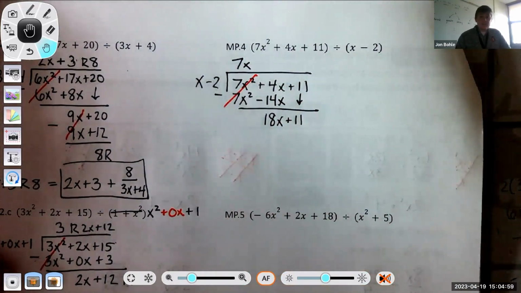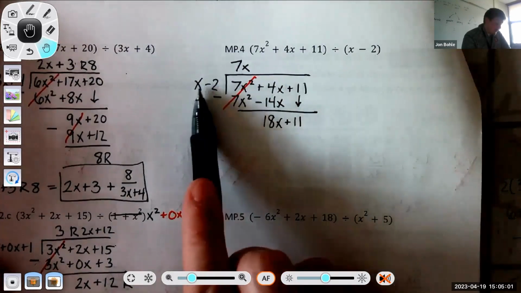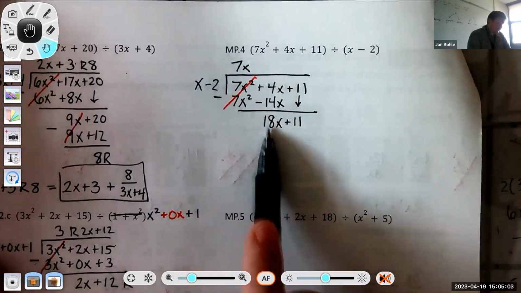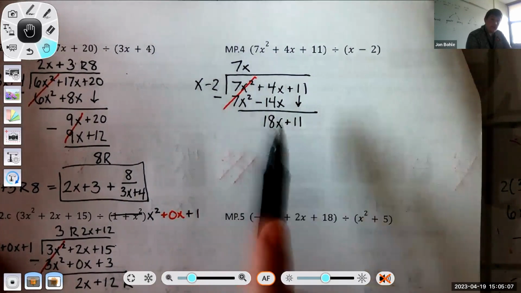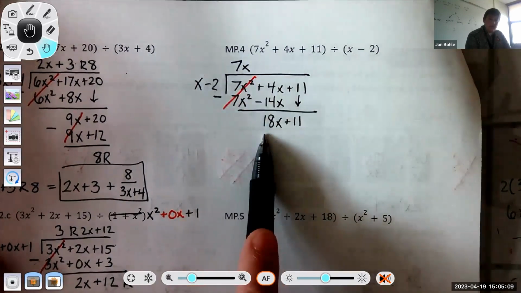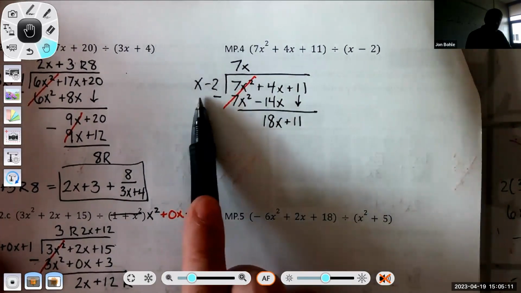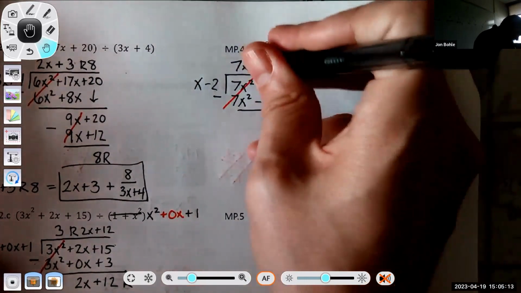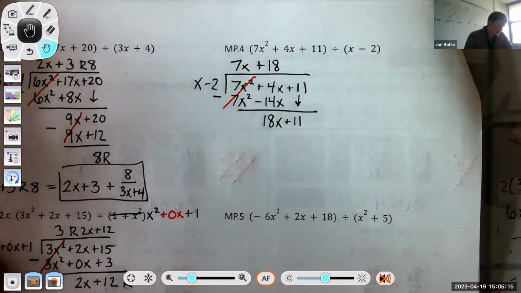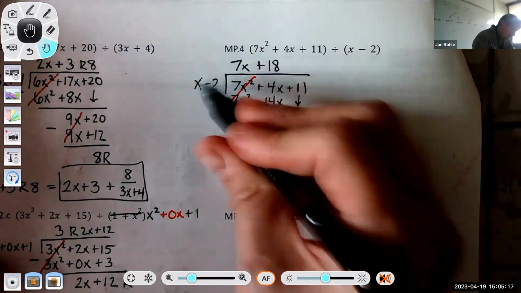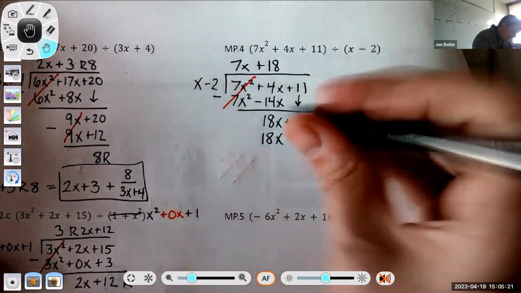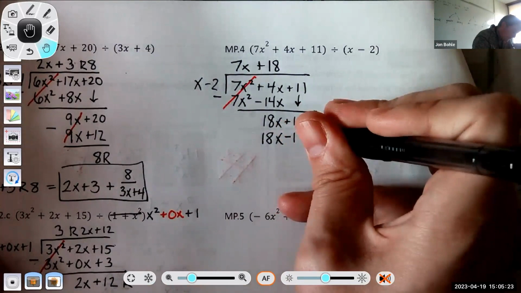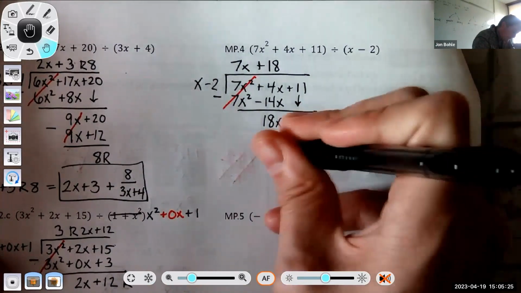Then what I'm going to do is continue to multiply. I want to ask myself, what do I multiply x by to become 18x? Well, they already have the x variable with the same degree, so I just have to multiply x by 18 to make that happen. So 18 times x is 18x. 18 times negative 2 is going to be negative 36.